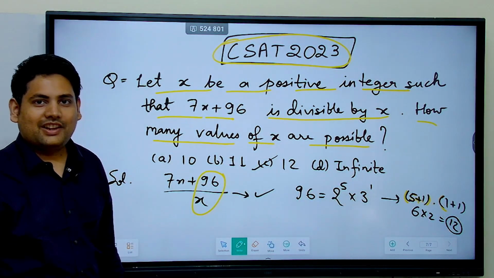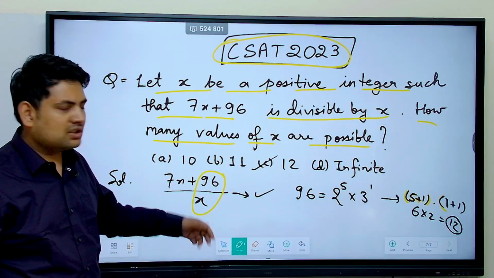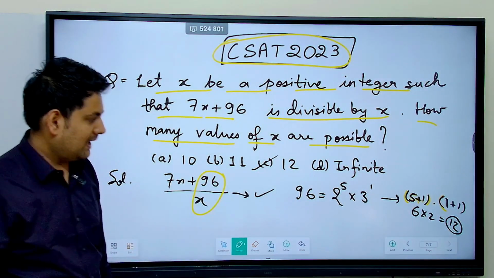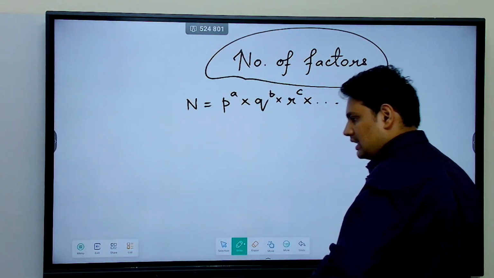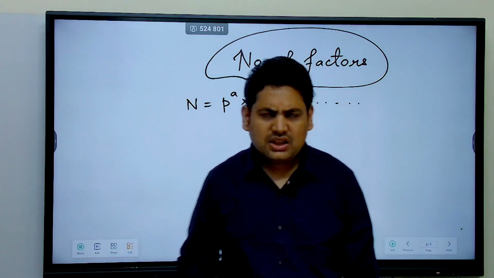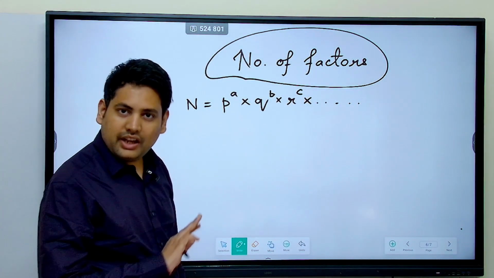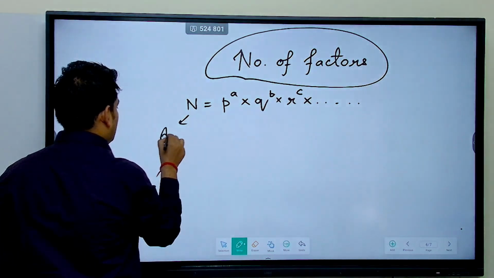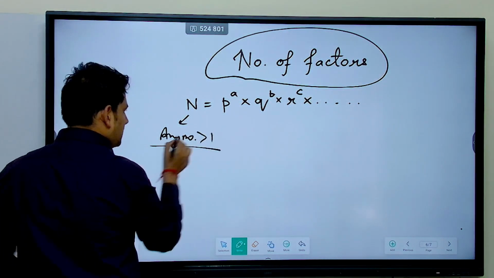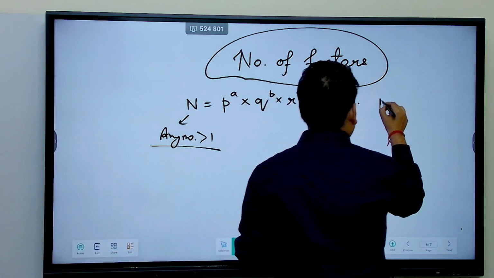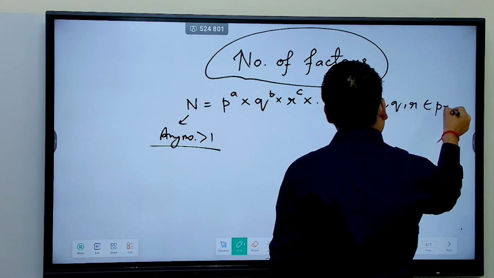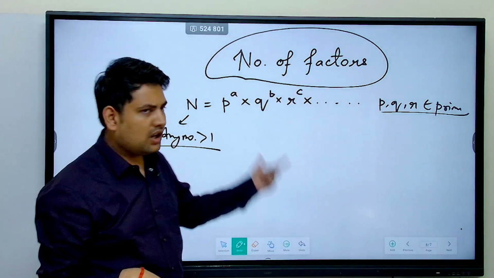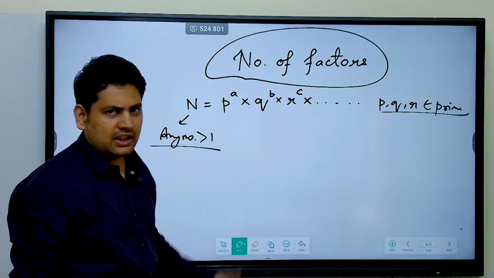Simple. But I have used certain concepts here that you must know before you can also do it like this. Now let's see. First is number of factors. Understand, any positive number greater than 1 can be written in this form, where P, Q, R are prime numbers. Understand what is happening here. Any number greater than 1 can be written like this.